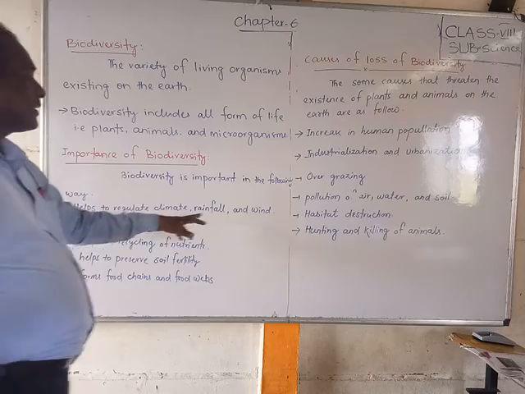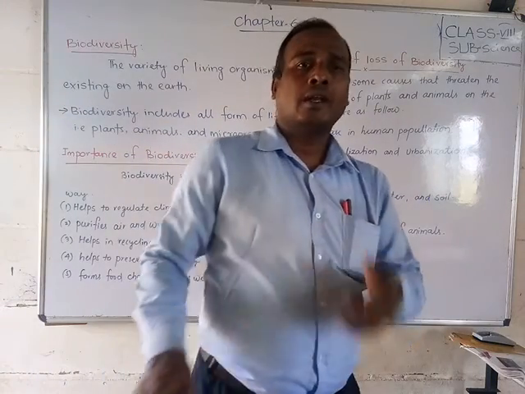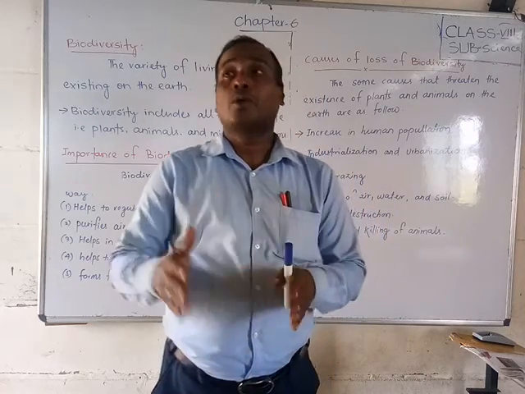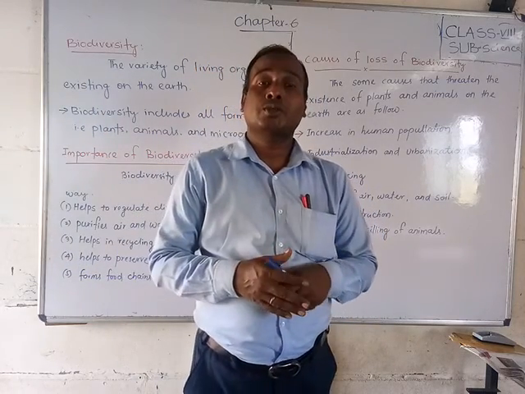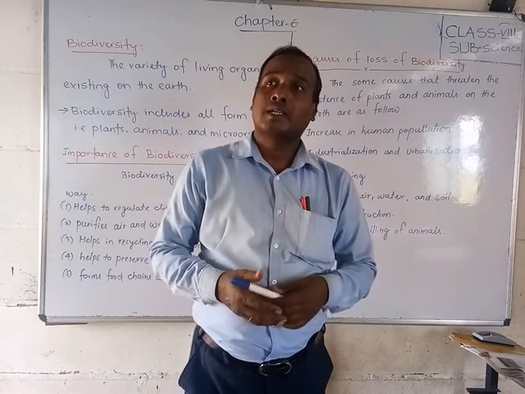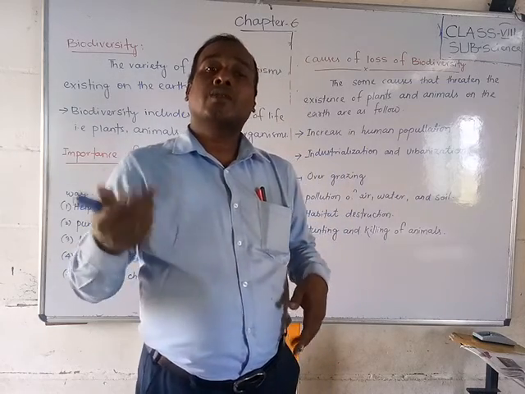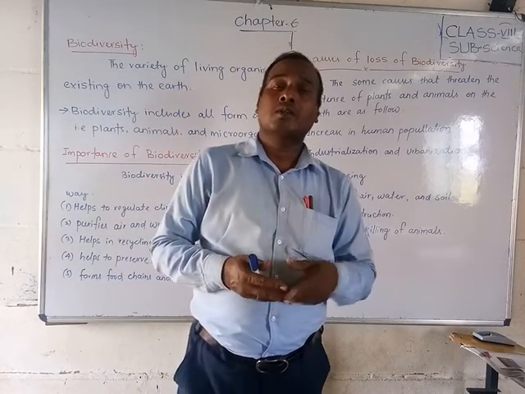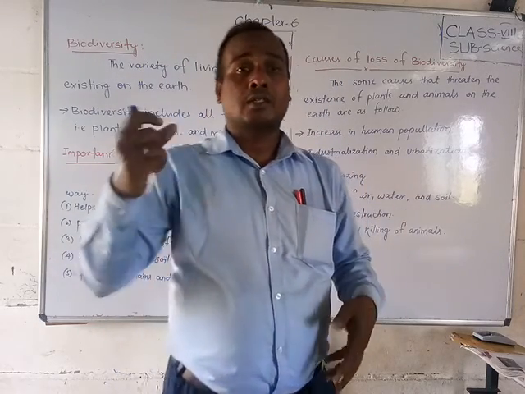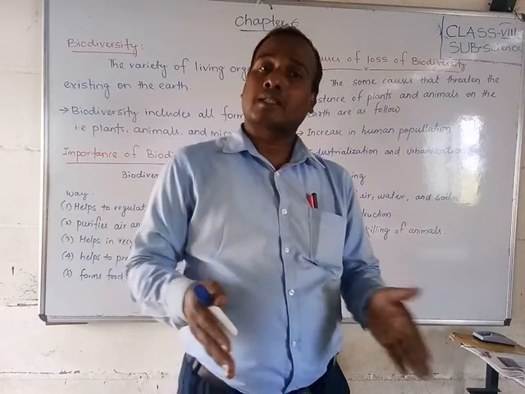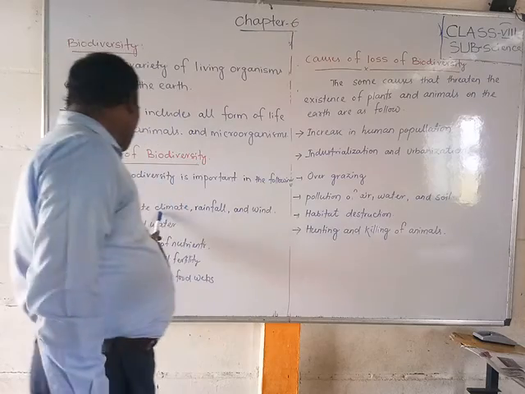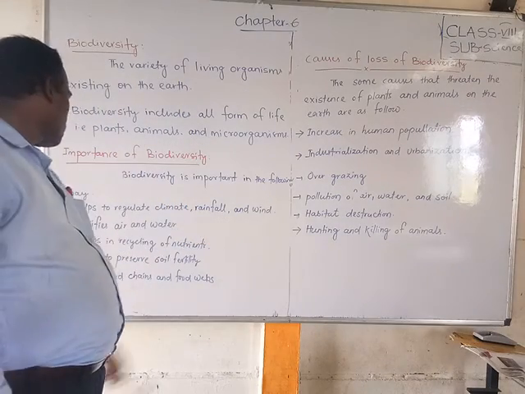First, it helps to regulate the climate, rainfall and wind. Students, how is it important? If you cut the trees, if you do deforestation, what will happen? You know very well. The rain won't come, carbon dioxide gas will increase, and global warming will start. The temperature on the earth will increase and we will face so many problems. That's why biodiversity regulates the climate, rainfall and also wind.